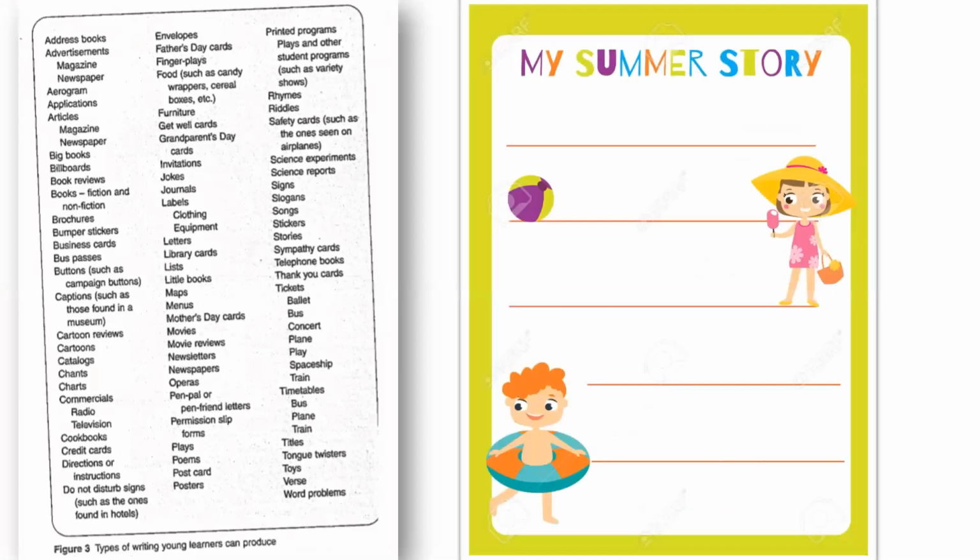And in theory, it says, and here we have some types of writing that your learners can produce. As you can see, we have a lot of them, so you can have an idea. We have here, for example, magazines, newspaper articles, I think, Father's Day cards, journals, invitations, Mother's Day cards, thank you cards, sympathy cards, signs, slogans, stickers, stories, riddles, rhymes, right? So it's about you, your imagination, your creativity, in order for them to produce something, right?